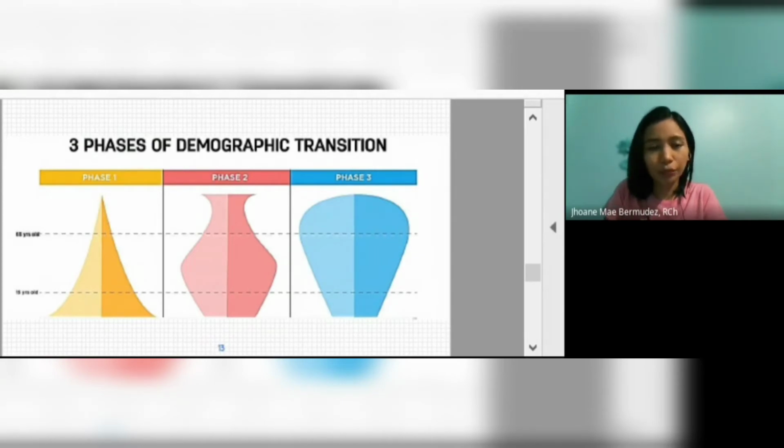Phase 3 is observed in rich countries. Here we have high elderly population, low fertility rate, longer life expectancy, and slowdown in economic growth and high saving rate. Let's watch a short clip about this demographic transition.